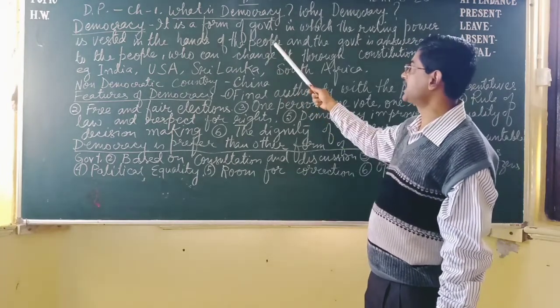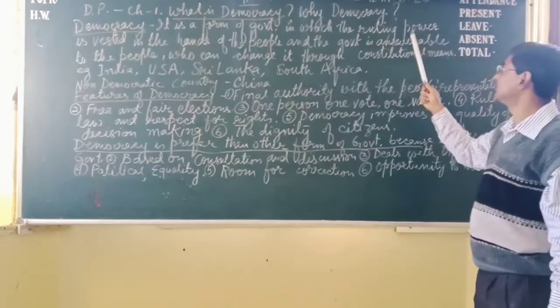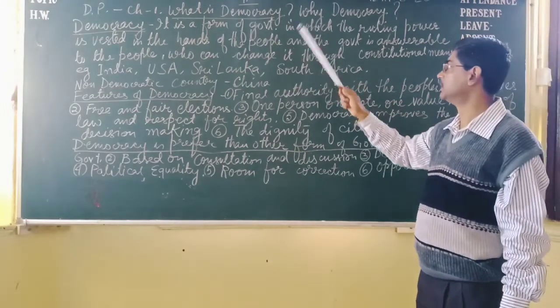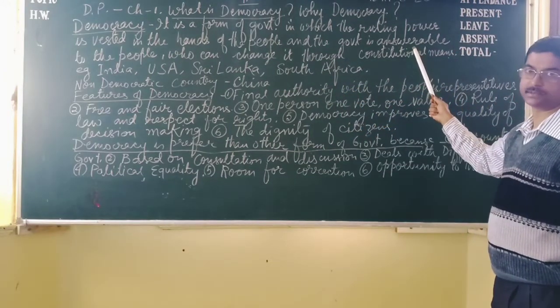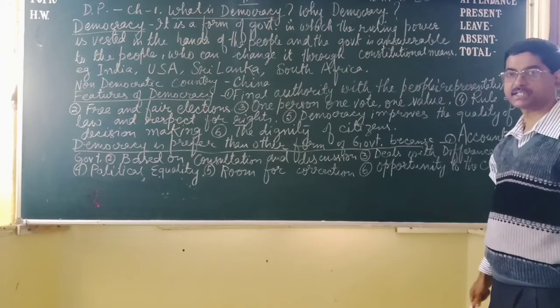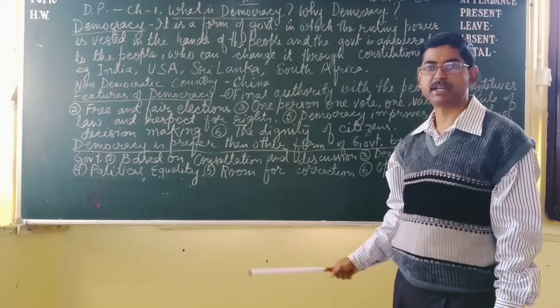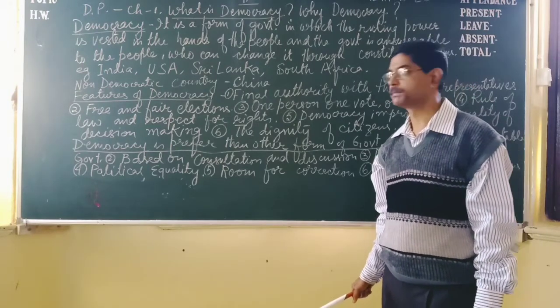The government is answerable to the people, which means the government has to answer for all its work to the people.